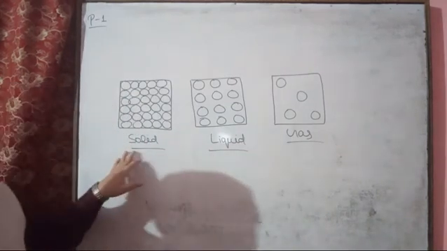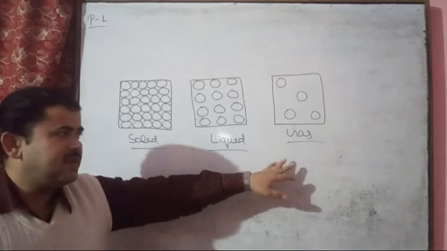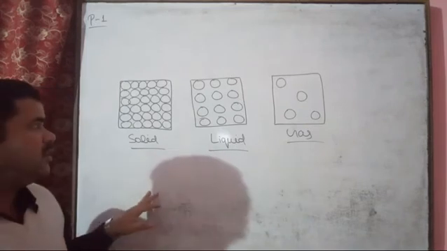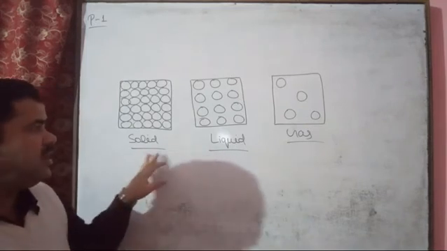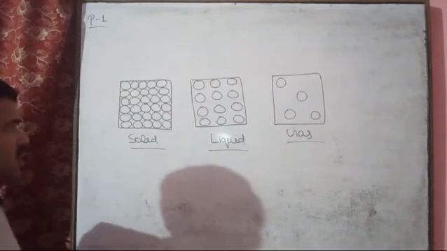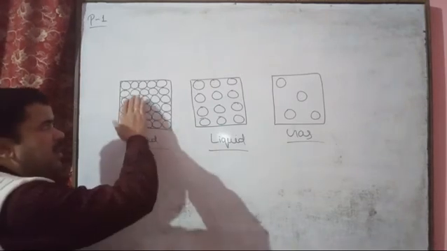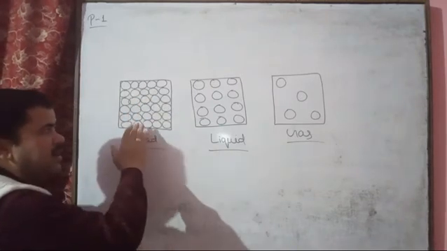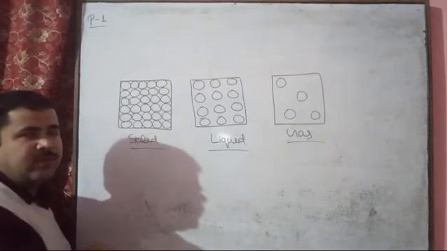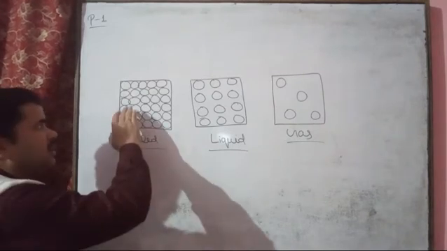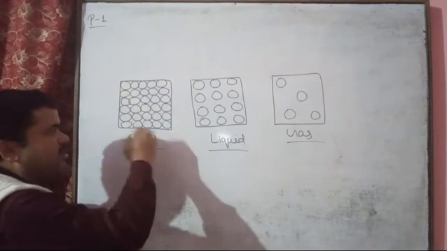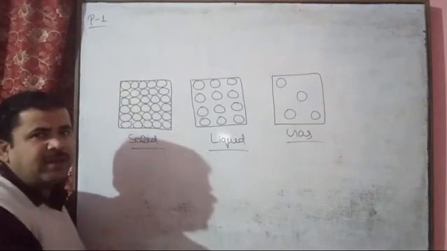these are the solid, liquid and gas states. In the solid state the particles are arranged in the proper way, means the particles are arranged in a systematic order, in a regular pattern.